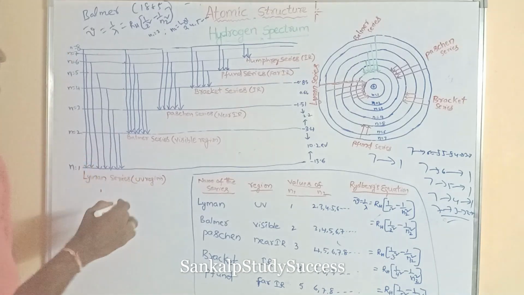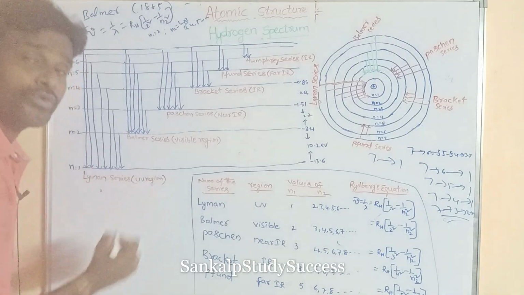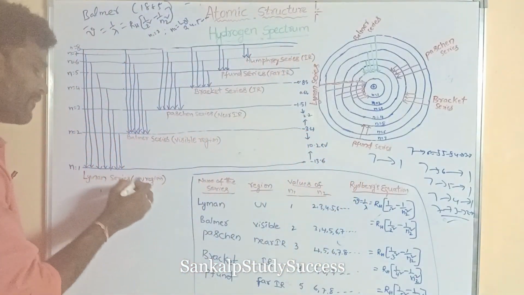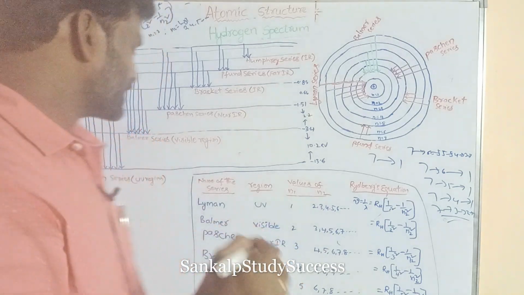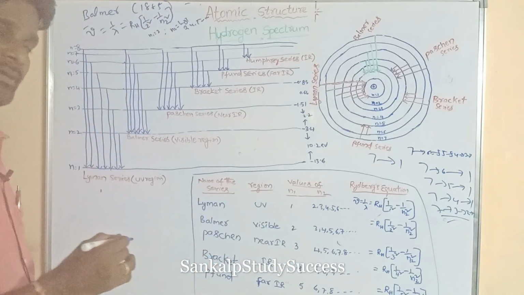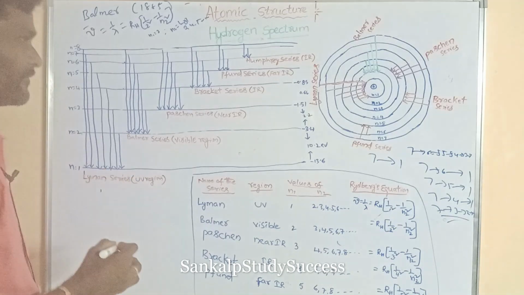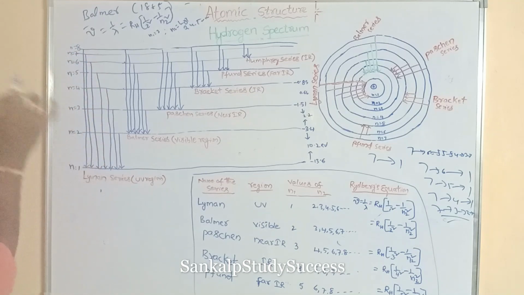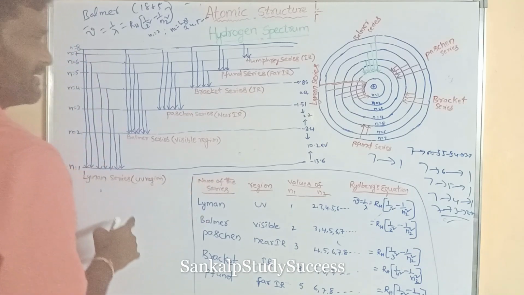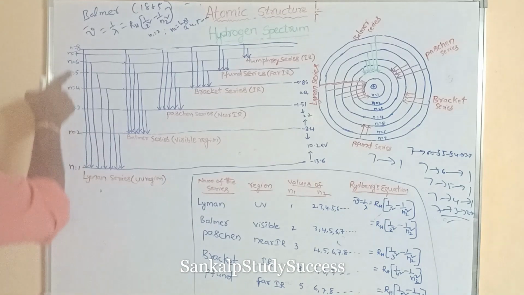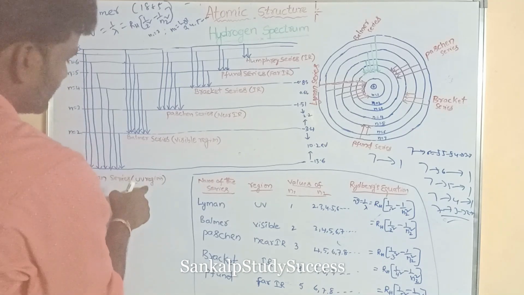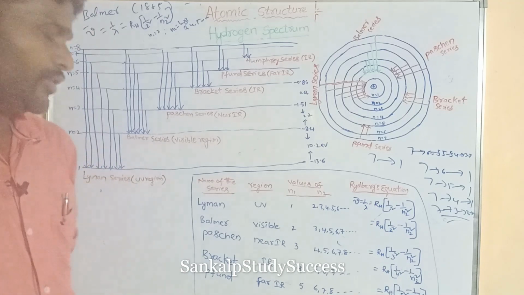This series is obtained in which region? The UV region, the ultraviolet region. So the spectral lines of the Lyman series are obtained in the UV region when an electron jumps from a higher energy level to the first energy level. Higher energy levels like 8, 7, 6, 5, 4, 3, 2, all these are higher energy levels. This is the first energy level. This is the Lyman series, observed in the UV region.